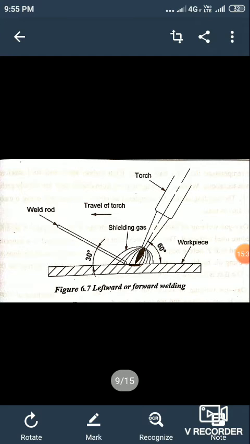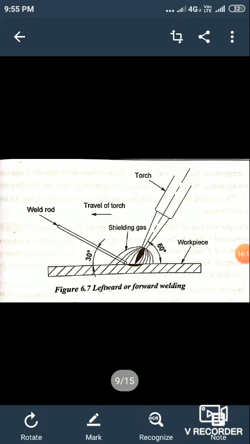In the leftward welding technique, the torch flame moves from right to left. The torch is held in the right hand and the welding rod is held in the left hand. The torch is held at an angle of 60 to 70 degrees to the plane of the weld, and the welding rod is held at 30 to 40 degrees.